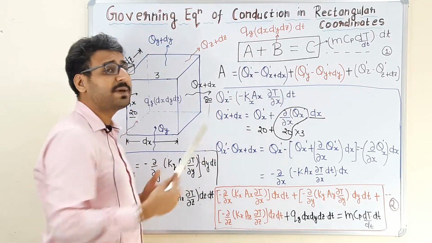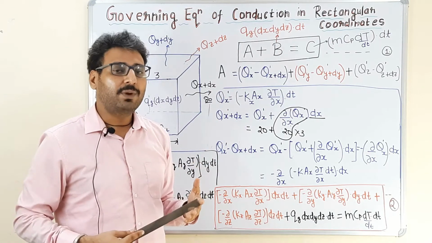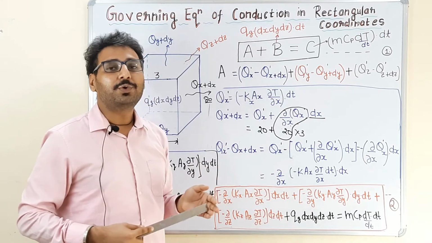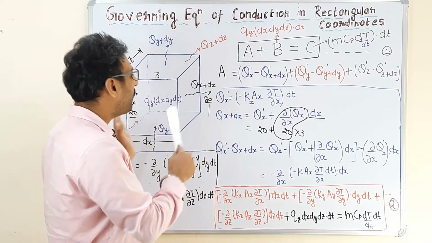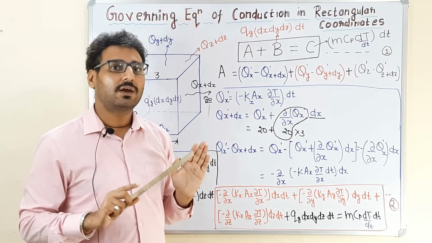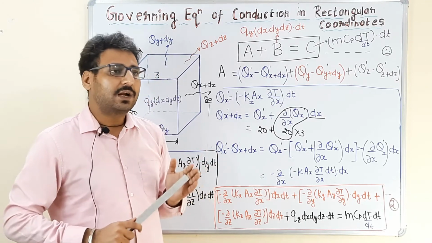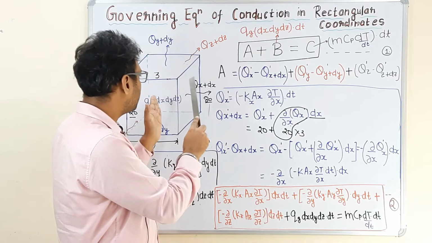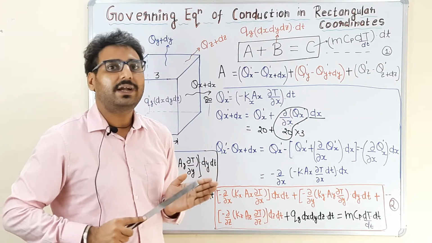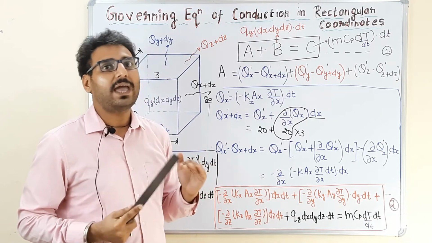Now A is basically the heat accumulated in the element due to the conduction of heat from all possible directions into the control volume. As we already know, heat can be conducted in rectangular coordinates in 3 directions, which are x, y and z.